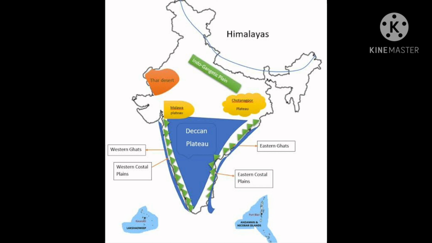The physical features of India. India has 6 physical features. The first one, the Himalayas, and then the Peninsular Plateau, the northern plains, the desert, the coastal plains, and the islands.